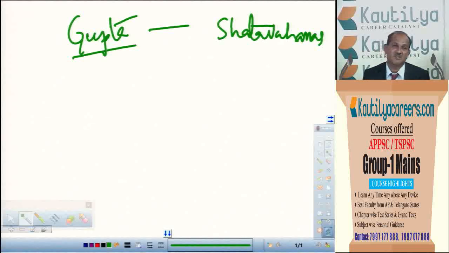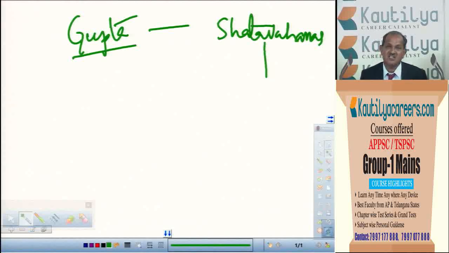So a question can be asked on the Guptas: why is the Gupta period called a golden period? What were the reasons for calling the Gupta period a golden period? In such a way, a question can be asked. Regarding the Satavahanas also, the different conditions we have during the period of the Satavahanas can be asked. It means political, economic, social and all conditions that we have.